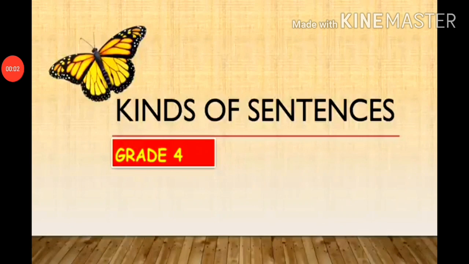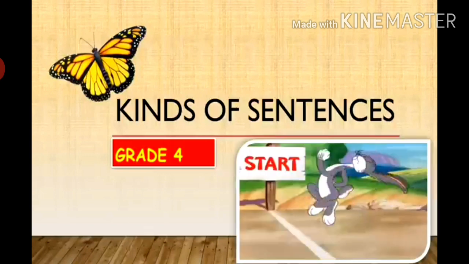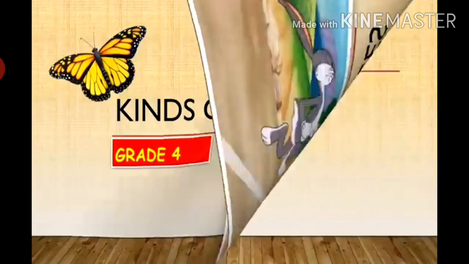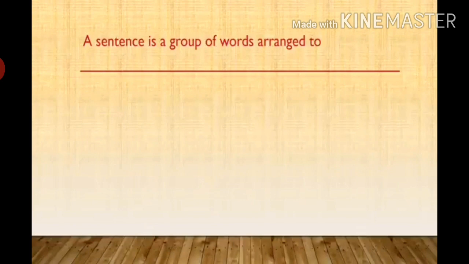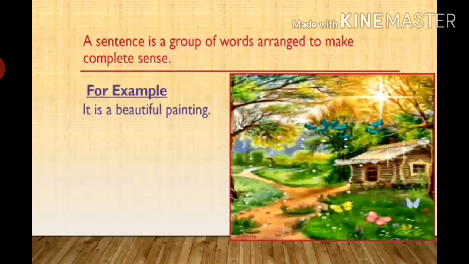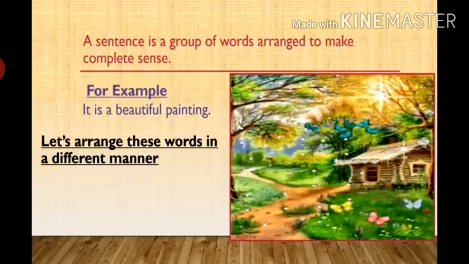Now we are going to learn about the different kinds of sentences. So let us start. A sentence is a group of words arranged to make complete sense. For example, it is a beautiful painting. Let's try to use these words in a different manner. Let's arrange them.